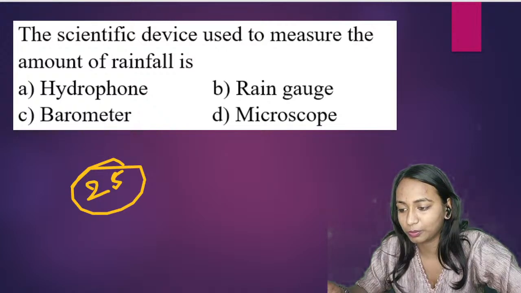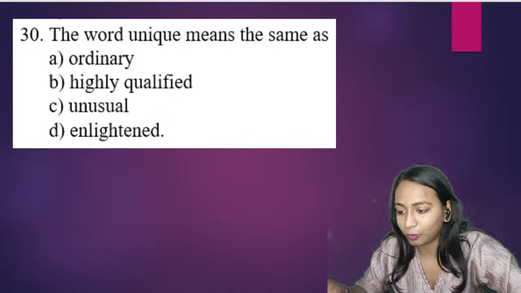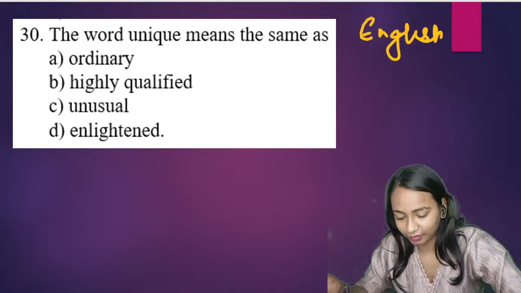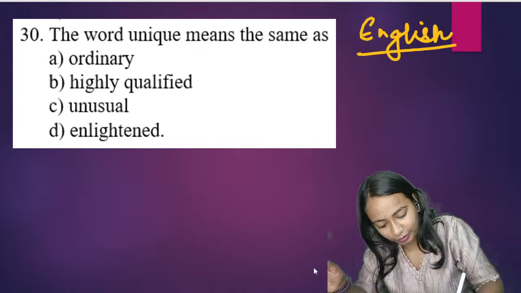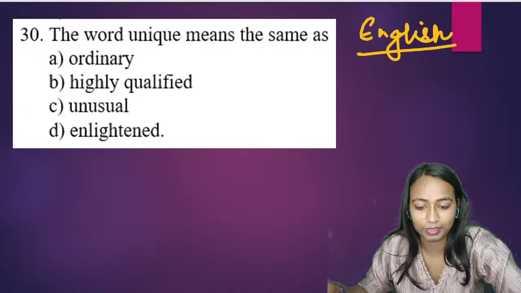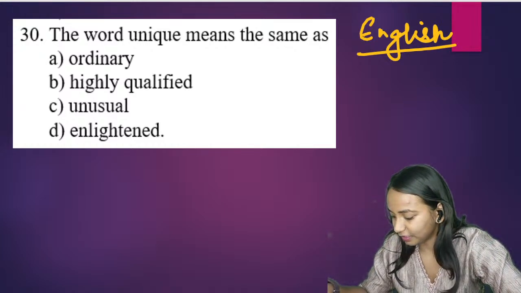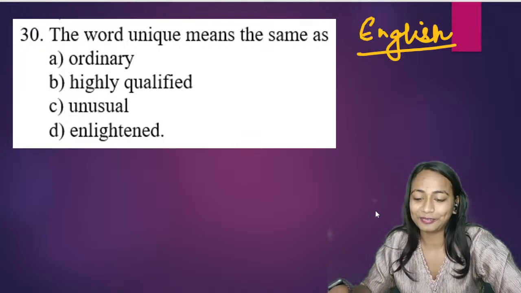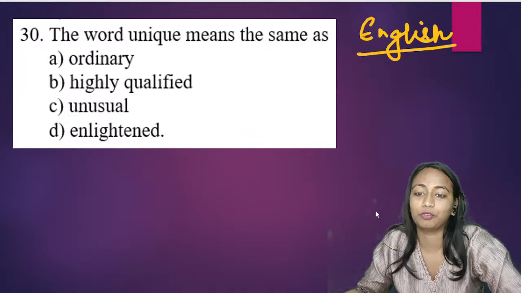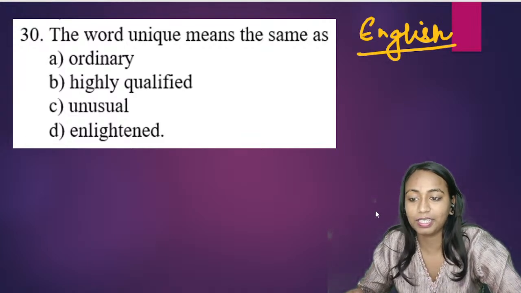Question number 30 से हम यहाँ पे discuss करने जा रहे हैं. So let us get started. English section mainly we are going to proceed with. So let us get started with the English section. All of you can give your answers in the chat. The first question we have is: the word unique means the same as ordinary, highly qualified, unusual or lightened.